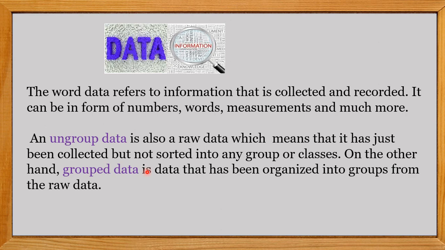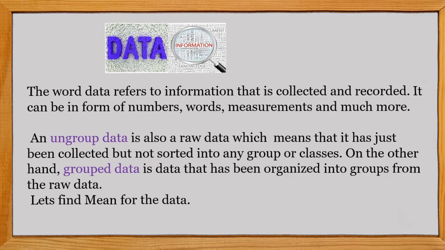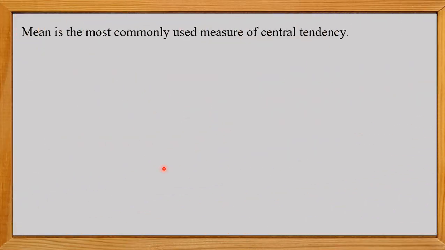As we know, the mean is the average. This is the most commonly used measure of central tendency. Now what is the meaning of central tendency?